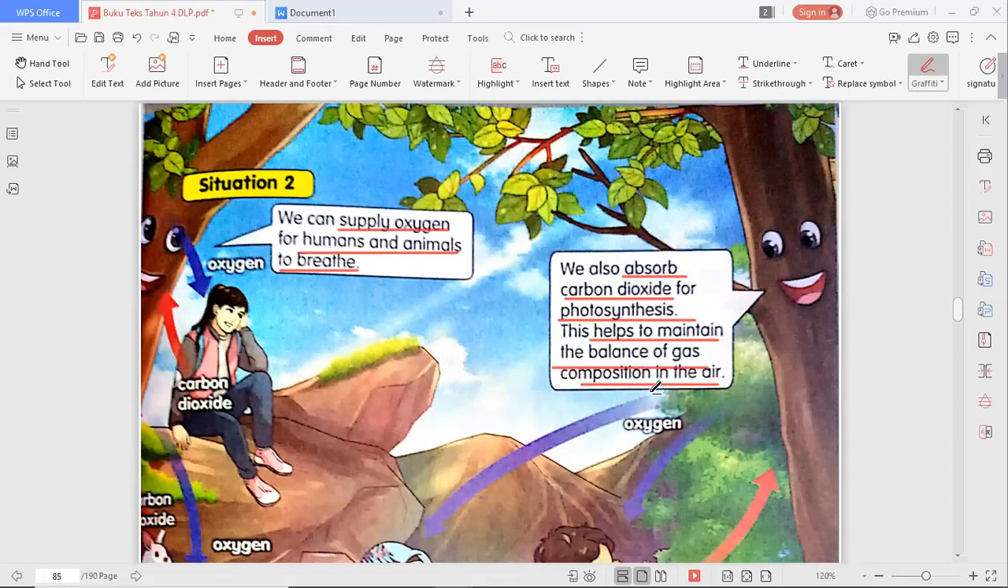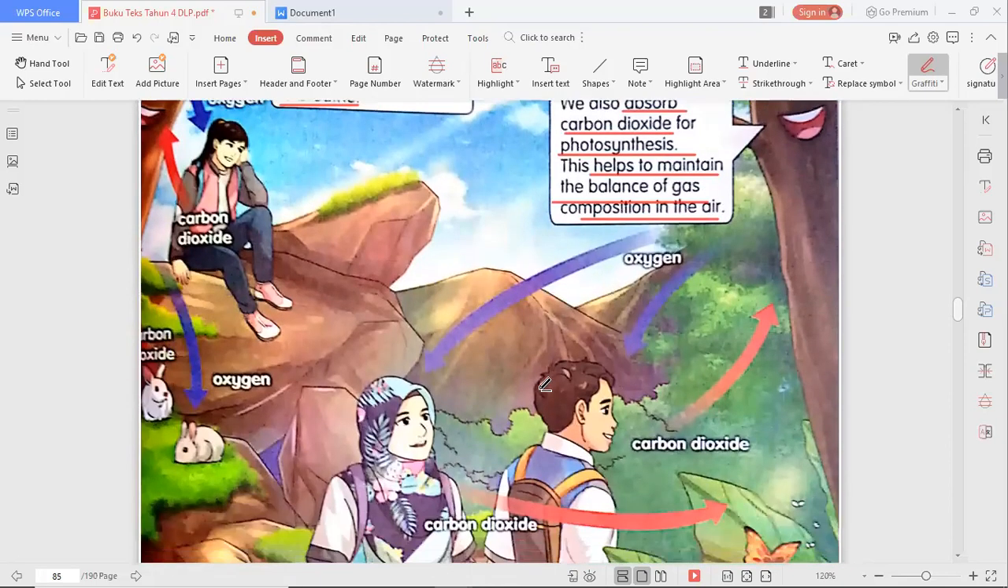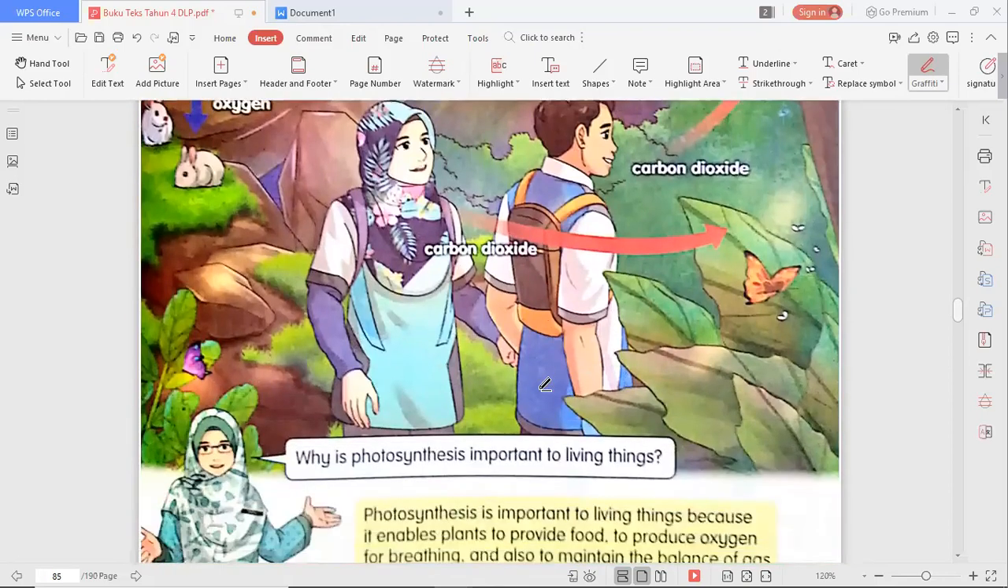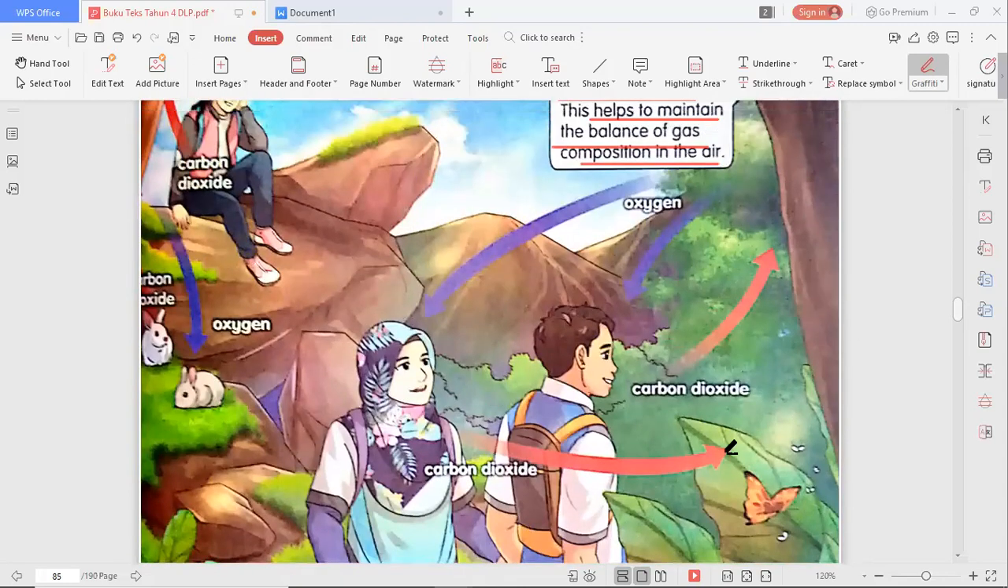So what will happen if we have too much carbon dioxide? Okay, one of them is the temperature is getting hotter. Okay, that is the effect from the greenhouse. So now let us see here. So why is photosynthesis important to living things? We have discussed it here already.